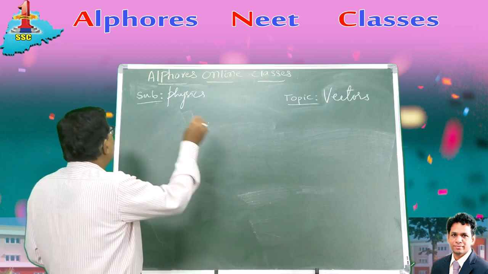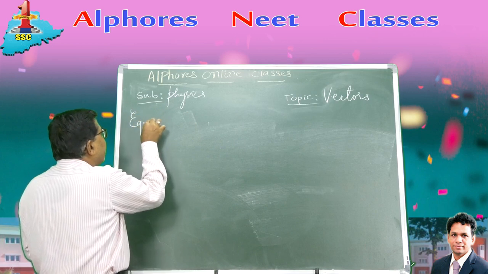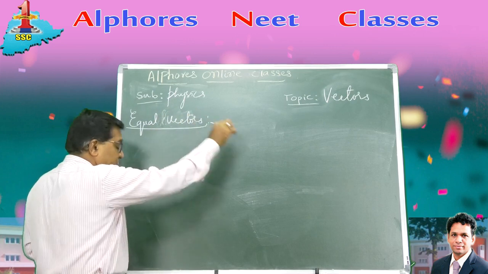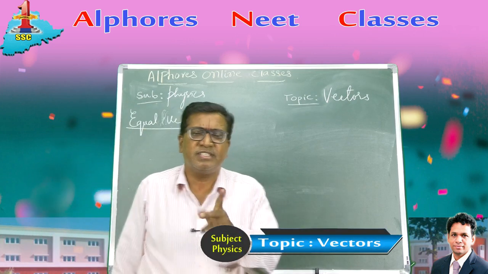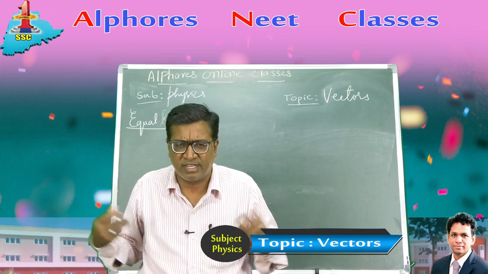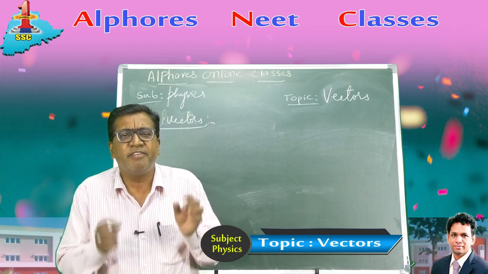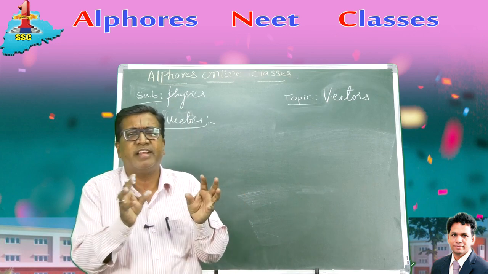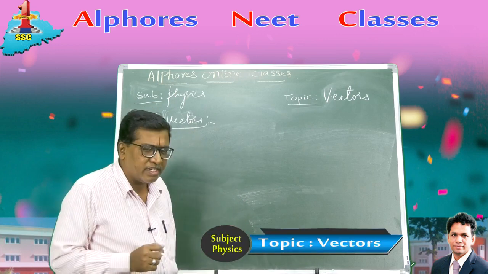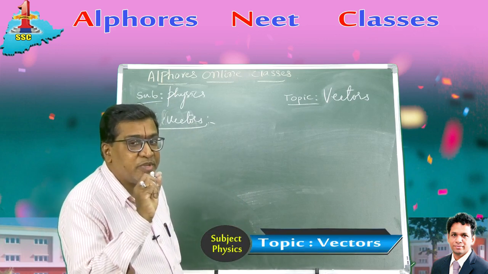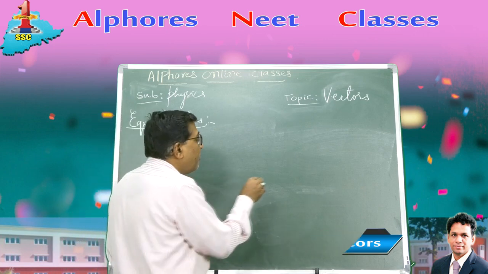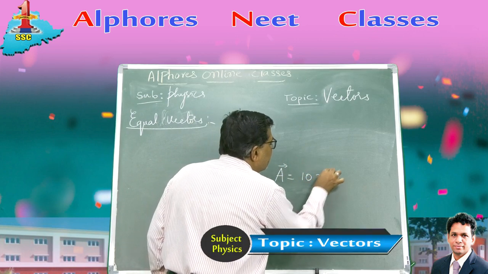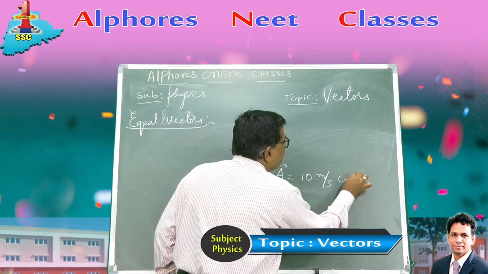Now, next, let us talk about the equality of vectors. Let's talk about equal vectors. Now, what do you mean by equal vectors? Two things are said to be same if the value is same. Suppose you talk about scalars: two scalars are said to be same if their magnitude is same. But when you talk about vectors, two vectors are said to be same, right? Just as I was telling you, a vector is represented by magnitude, a value, a unit, and the direction, right?